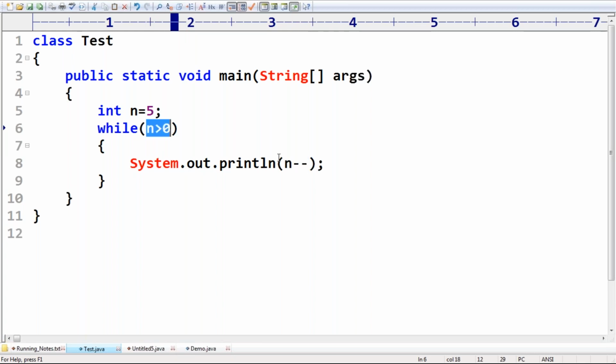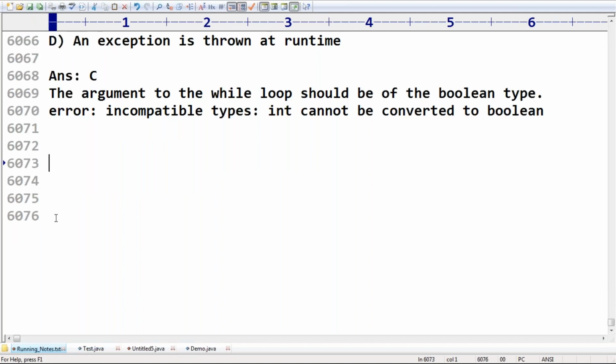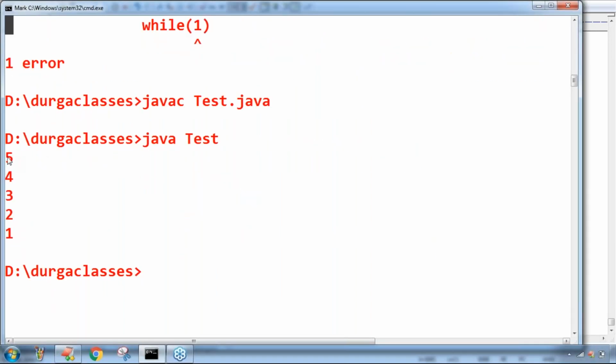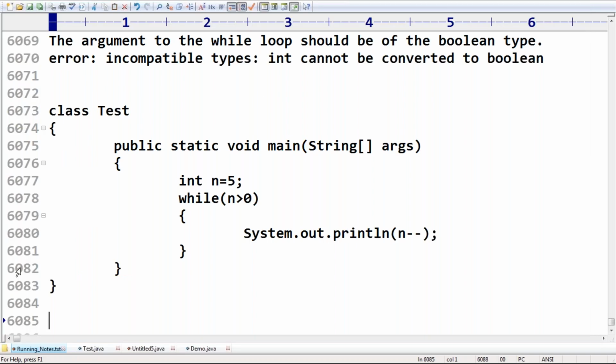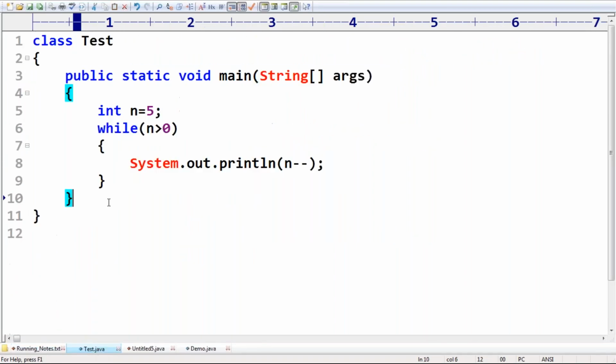Again print n value, decremented. So as long as n is greater than 0, this cycle keeps on executing. Yes, Swarup, is it possible to use while n greater than n or not? Yes, why not? Happily we can do that. There is no problem at all. Okay, like that. Now the next point we have to take care of.